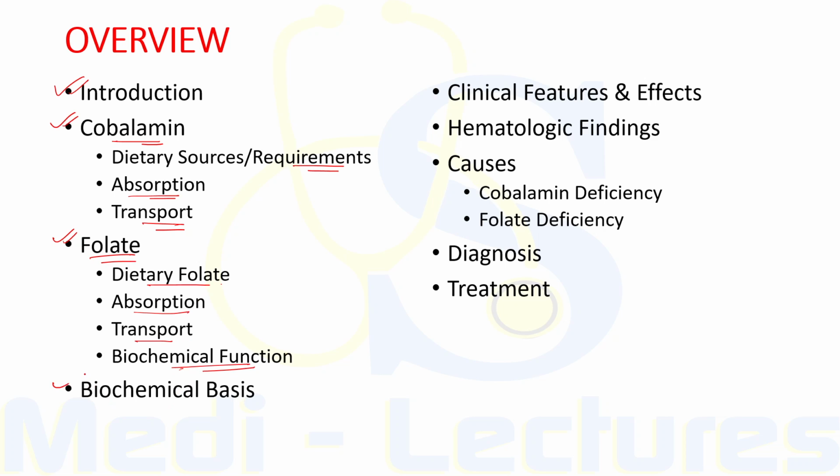Then we'll see the biochemical basis behind development of megaloblastic anemia. What are its clinical features and effects? What are the hematological findings in the patients who have developed the anemia? Now, based on the causes of this anemia, we'll see what are the causes of cobalamin deficiency and folate deficiency, how to diagnose this condition, and finally the treatment part.